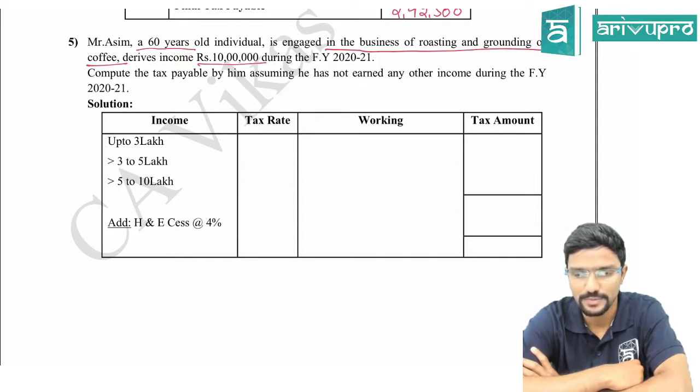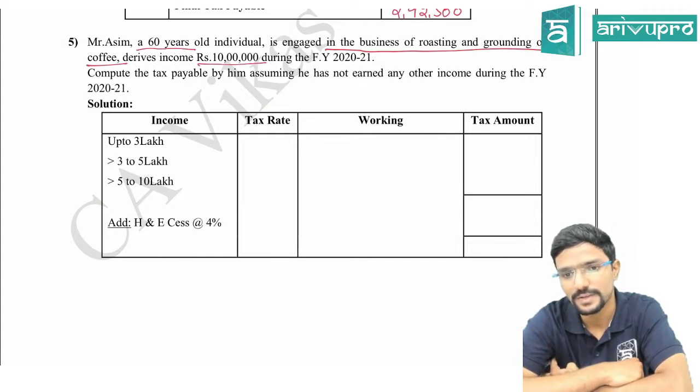Full stop. Hence, partial integration is not applicable.